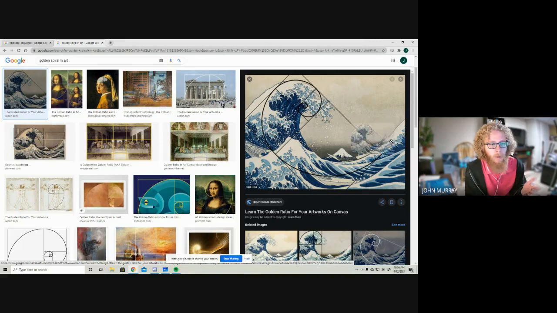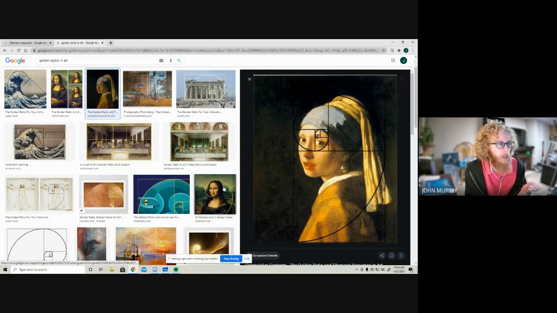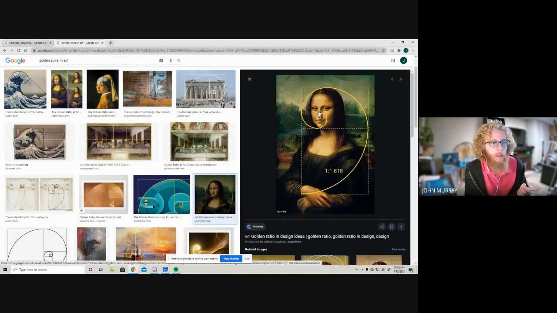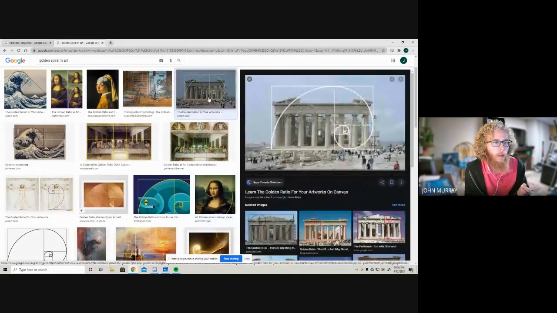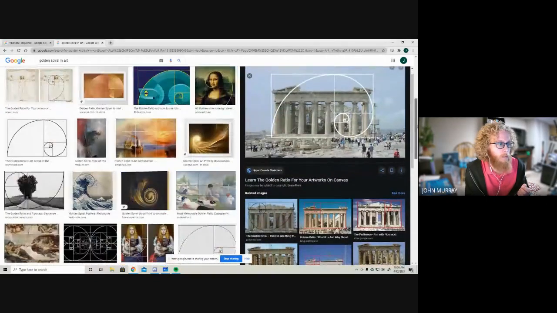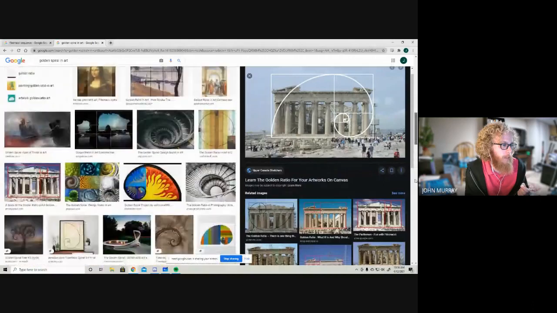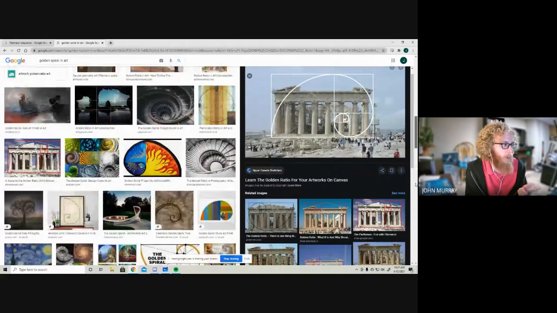This is a famous Japanese picture of the wave. Here you have the girl with the golden earring. This one's kind of a rough fit, but you can see how the golden spiral takes place. In Mona Lisa, it kind of fits here. So for those of you in art, this appears quite often.